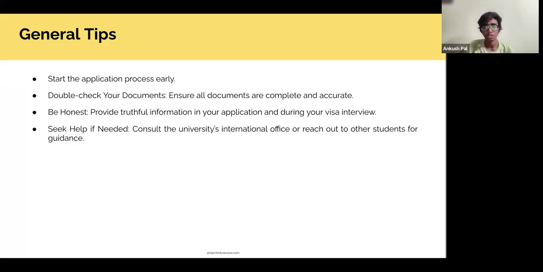And please be honest in your application and during a visa interview. Not everyone is called for a visa interview, but in case you are called for a visa interview, please make sure that you provide honest answers. And you can reach out to the university's international office. So, for example, the LSE has something called the International Visa Support Office, and I'm sure every other university has them. You have to be in touch with them because even I was getting advice from the LSE student visa office about how I should apply and how I should minimize my chances of getting a rejection.